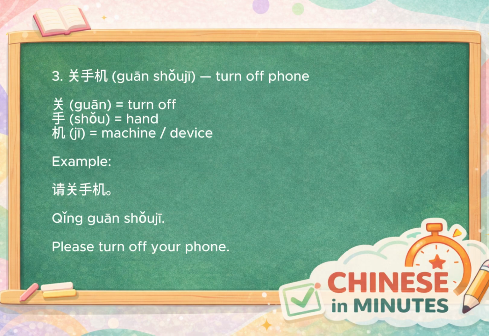Then we have 关手机, which means turn off your phone. 关 means turn off, and 手机 means mobile phone. So it literally means closing the phone. For example, 请关手机, meaning please turn off your phone.